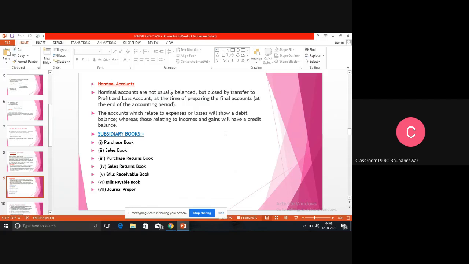Let's take an example. You go outside the house, you have 100 rupees. So you can pay 100 rupees and you can purchase something. That is known as your cash purchase. And that purchase is recorded in your cash book.